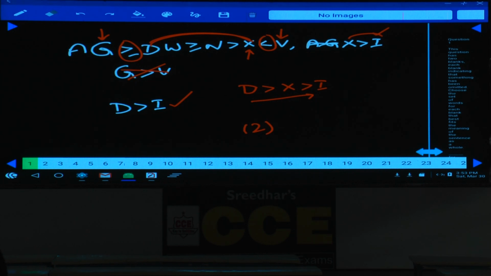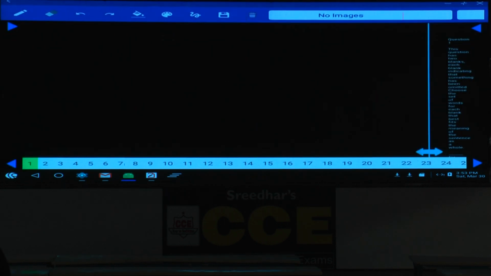Then question number 92. In this question, A is 35 meters to the west of point B. B is here and A is how many meters? 35 meters. A is 35 meters to the west of B, C is 20 meters to the north of A, and C is how many meters? 20 meters. C is 20 meters to the north of A, and D is 15 meters to the east of C. D is how many meters? 15 meters. Now D is 15 meters to the east of C.